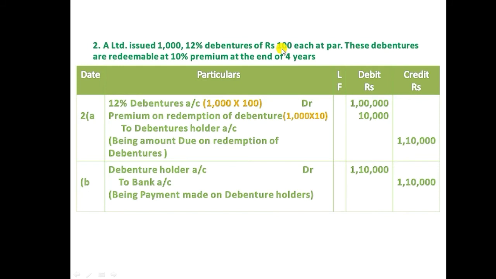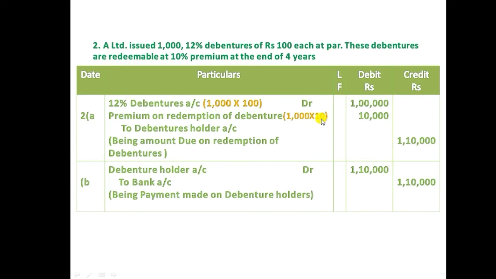But the company is going to repay at the time of redemption 10% extra to the debenture holder. That means 1 lakh plus 10%, the company is going to pay. Now let's see how to record the transaction. 12% debenture account, 1000 debentures into 100 each. It is in total 1 lakh we need to debit at the time of repayment, and we need to debit premium on redemption of debenture, 1000 into 10.